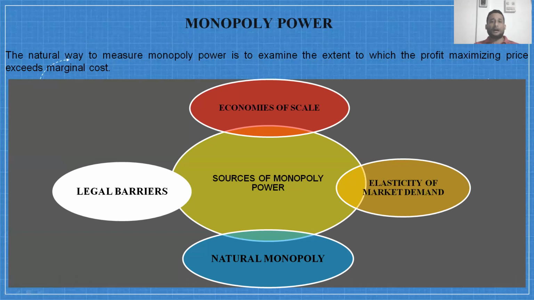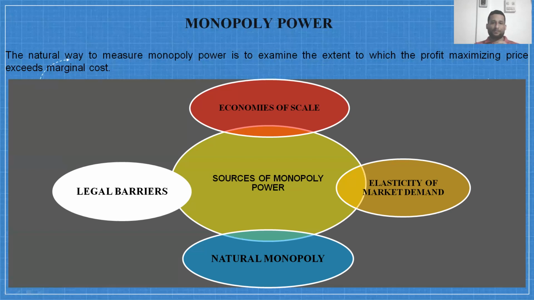And how do firms get monopoly power? There are different sources of monopoly power. In the slides, we come to know the sources of monopoly power. First, elasticity of market demand. If the elasticity of market demand is high, then a particular firm will get less monopoly power.